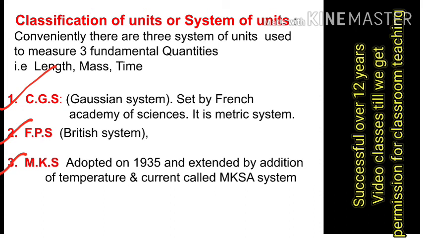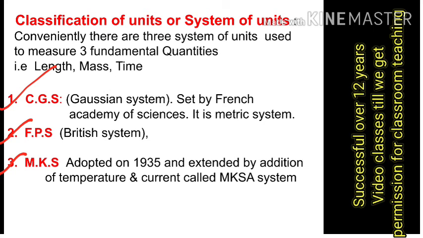For length, meter, for mass, kg, and for time, seconds. MKS was adopted in 1935, extended by addition of temperature and current, called MKSA. Later MKS was also used to extend the SI system. So these three are there.